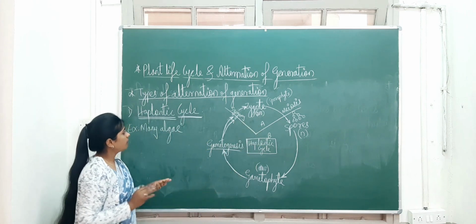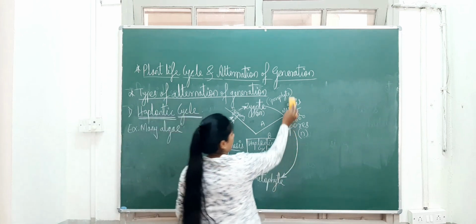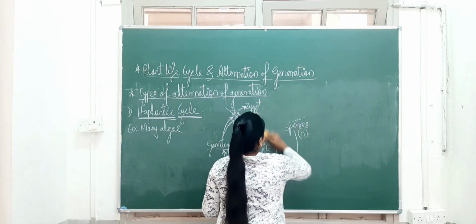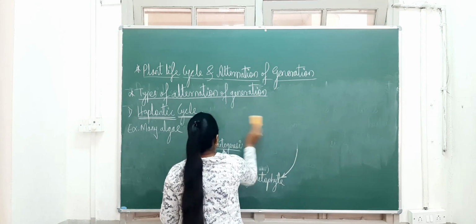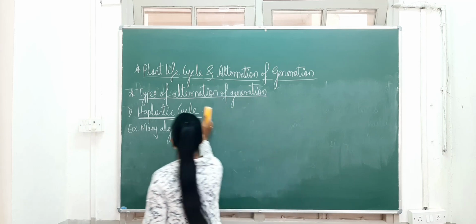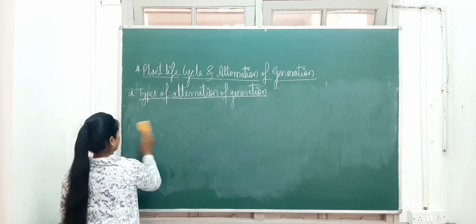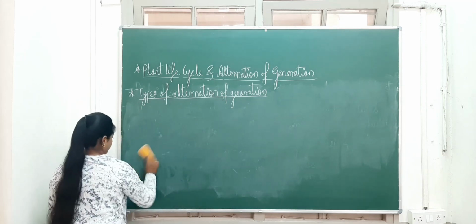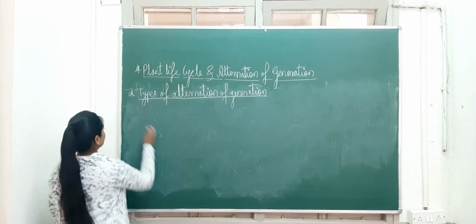Okay. So now next we will see the second one, the diplontic cycle. That cycle also we have to see like this. The second one is the diplontic cycle.